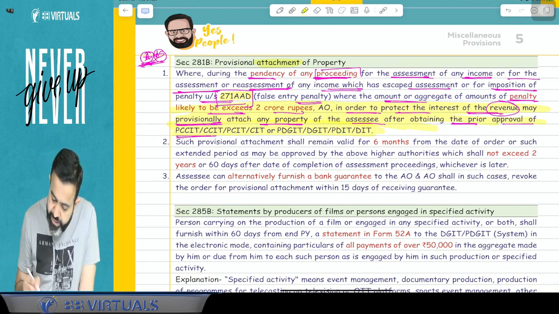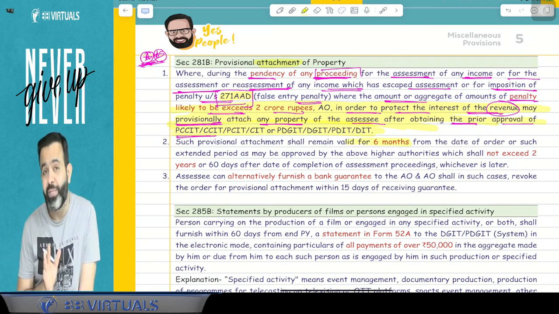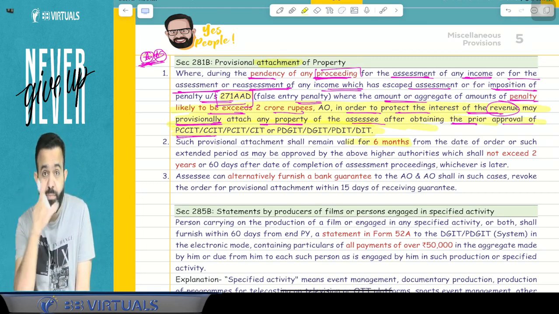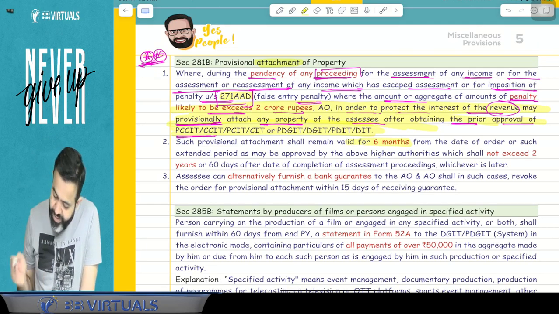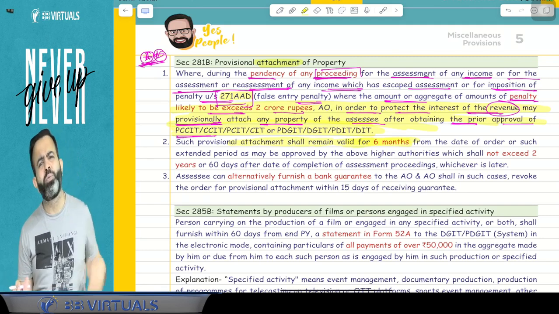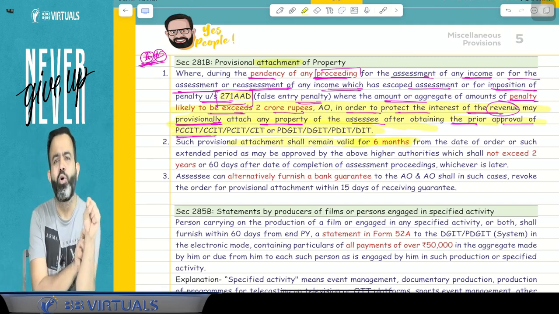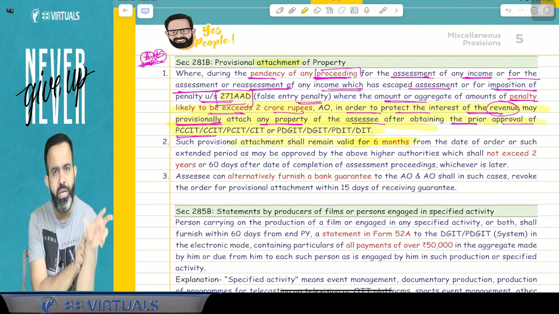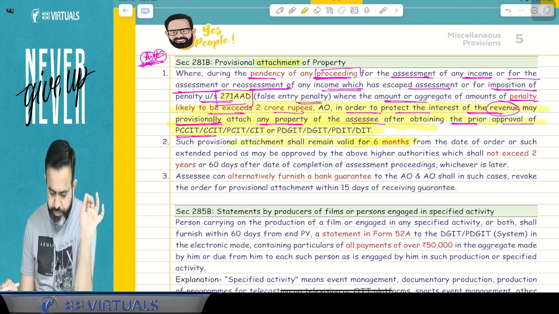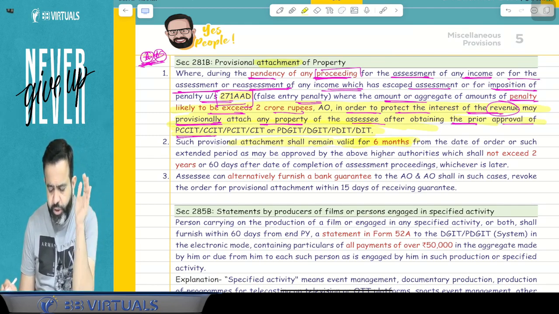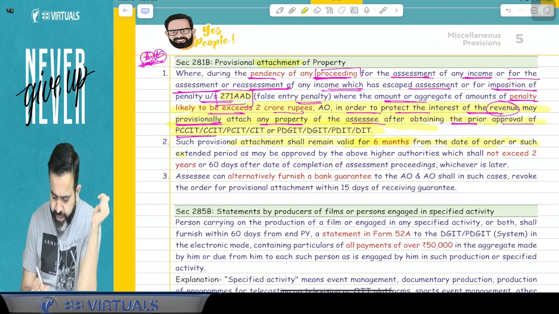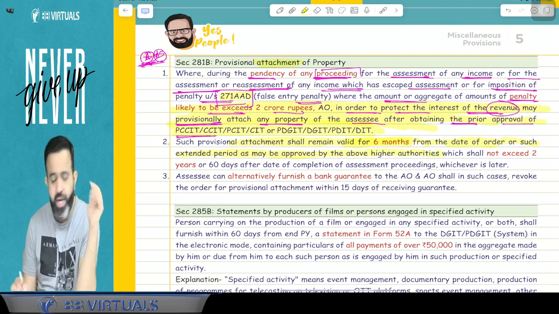But this provisional attachment order will be applicable for 6 months maximum, but after 6 months it can be extended. Attachment will be either of your immovable property, your bank account or your demat account. So bank account, demat account, or any immovable property, they can provisionally attach. Such provisional attachment shall remain valid for 6 months from the date of the order, and such extended period as may be approved by the higher authority.